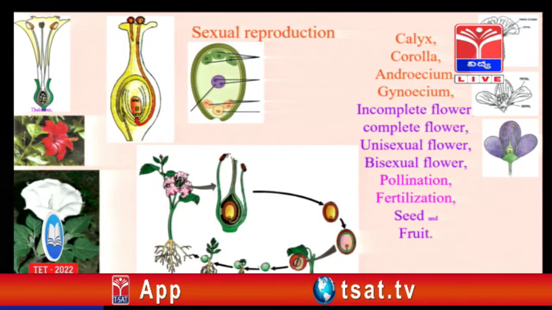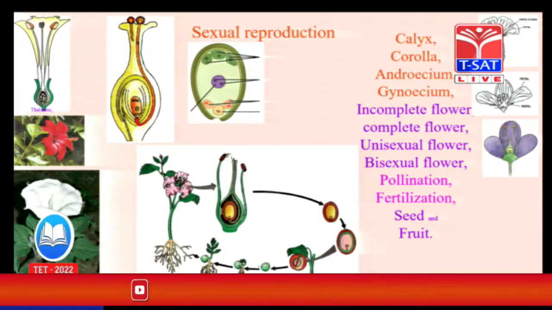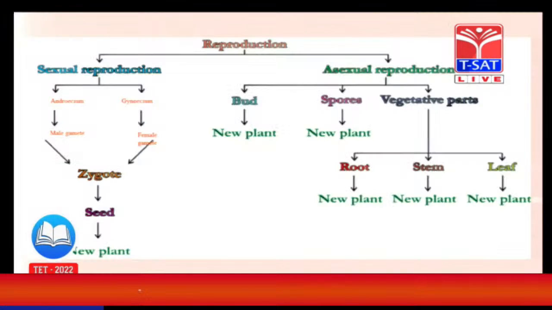Generally, male and female gametes fusion takes place. That is called fertilization. So pollination leads to the fertilization. Fertilization leads to the ovules turning into seeds, and the ovary turns into fruit. And this is about the types of reproduction in a brief chart.